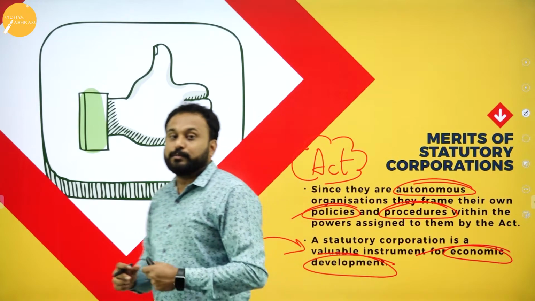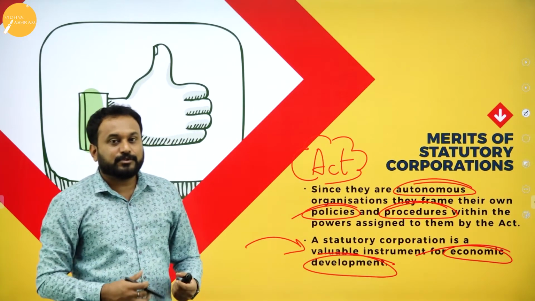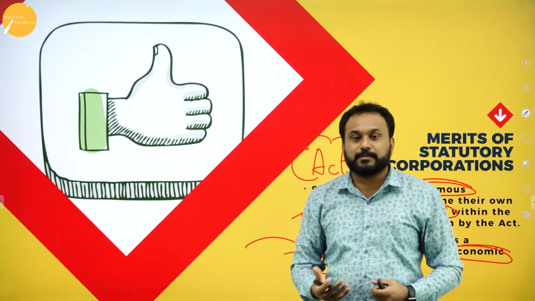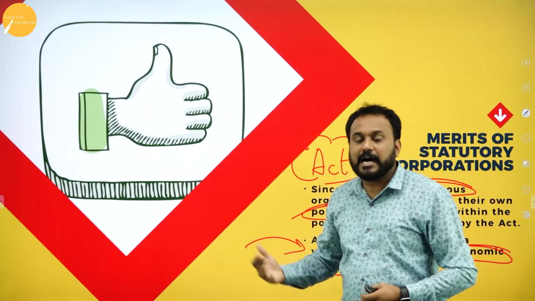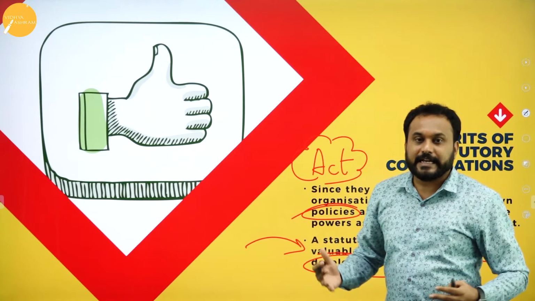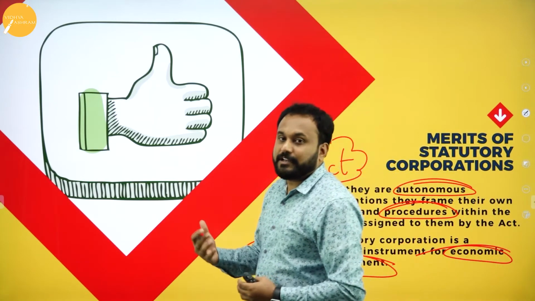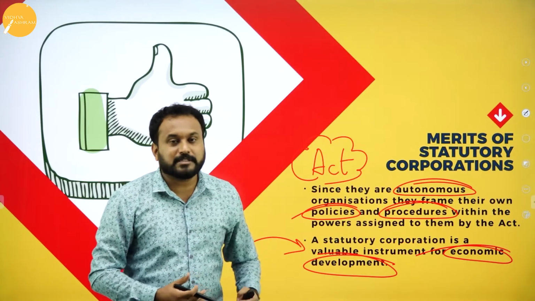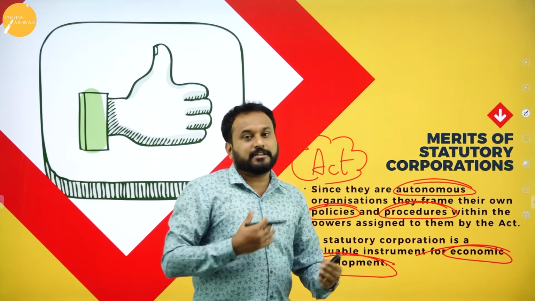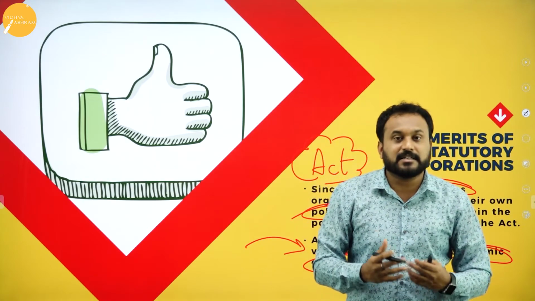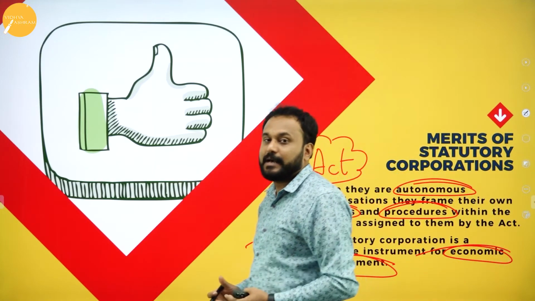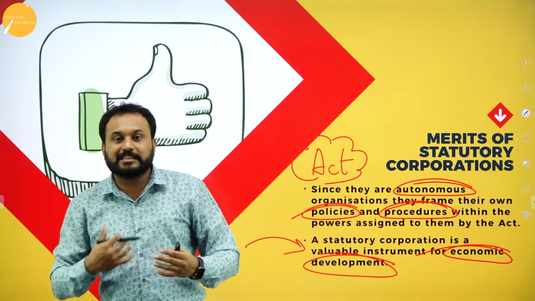To boost our economy, we are supposed to get more finance. The minute these statutory corporations are playing across India, people are getting benefited and more people are using those benefits. The liquidity of money will be there, that is, money will flow. The minute money is flowing, you are going more with the exchange.